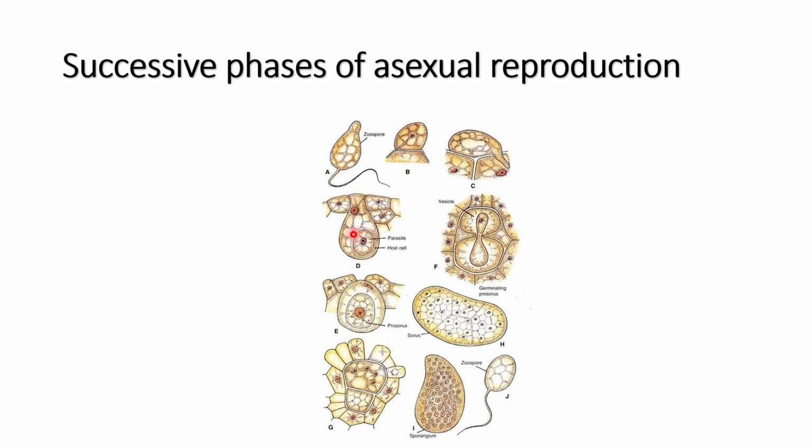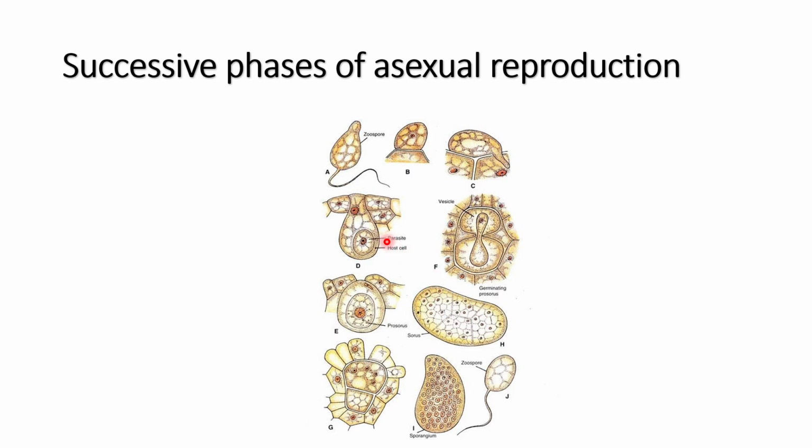There will be an increase in the size of the nucleus and protoplasmic content of this parasite, as well as an increase in the size of the host cell. There will be an increase in the adjoining cells of the host cell, which will result in the formation of this rosette-like structure. This is called hypertrophy. Hypertrophy is what? That is the increase in the number of cells caused by the infection by the fungus. Due to infection caused by the pathogen, the adjoining cells of the host tissue increase in size.